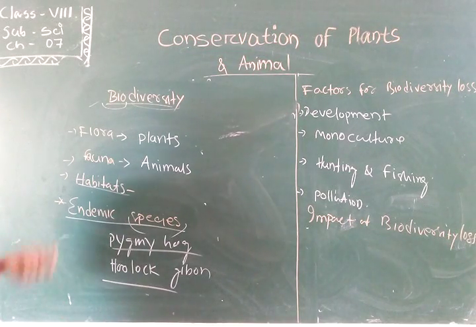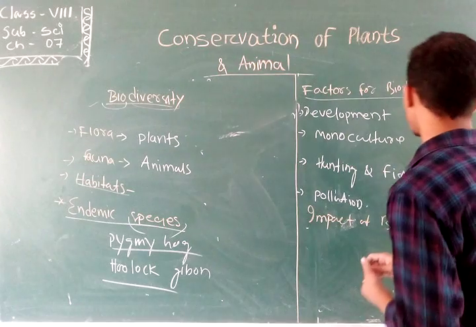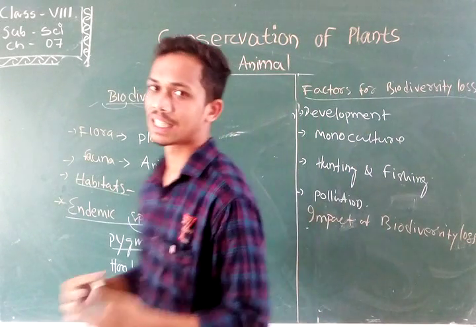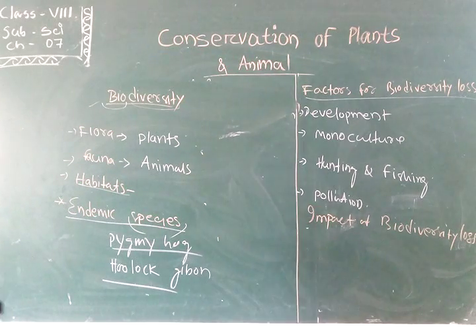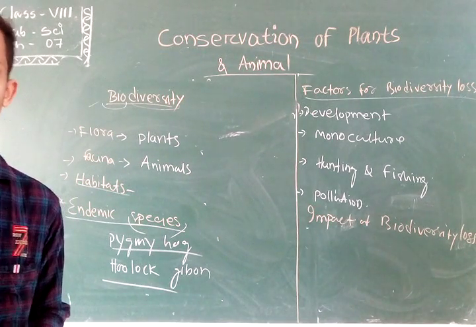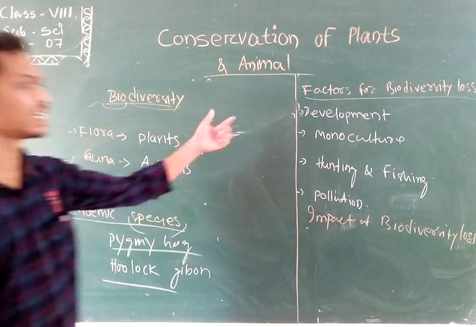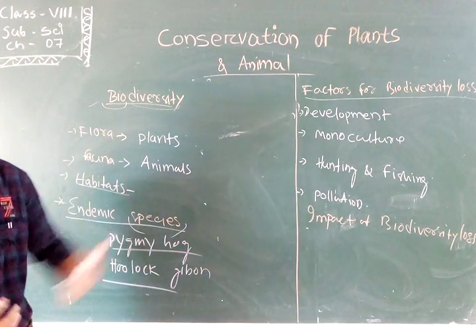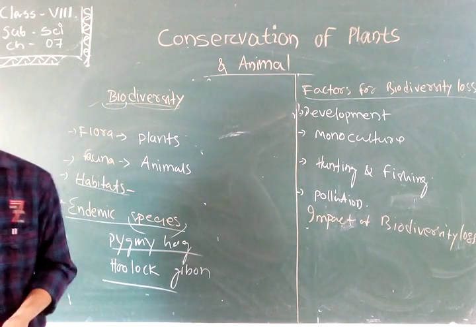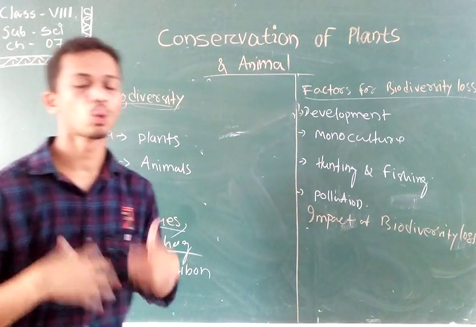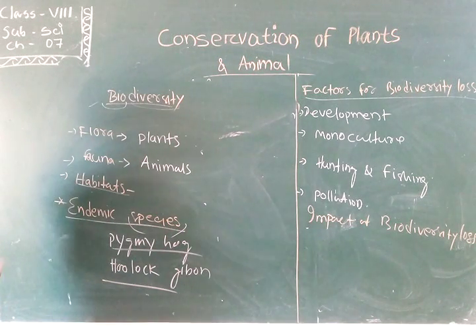Next, we will learn about the factors that affect biodiversity or cause biodiversity loss. Our biodiversity may decrease day by day due to reasons like development, monoculture, hunting and fishing, and pollution. Humans grow their technology day by day and take over natural habitat.